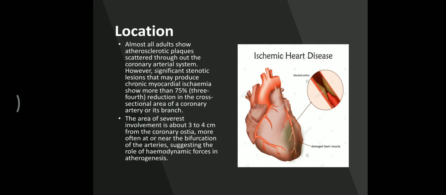These are the most common sites where myocardial infarction or a block by that atheromatous plug occurs. Otherwise, in adults, atheromatous plugs are scattered throughout the coronary system, but most common near the bifurcation of arteries and near the coronary ostia.